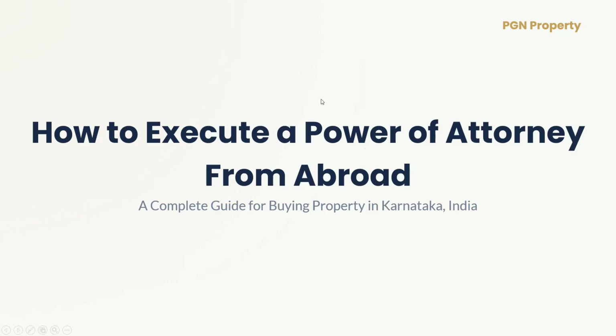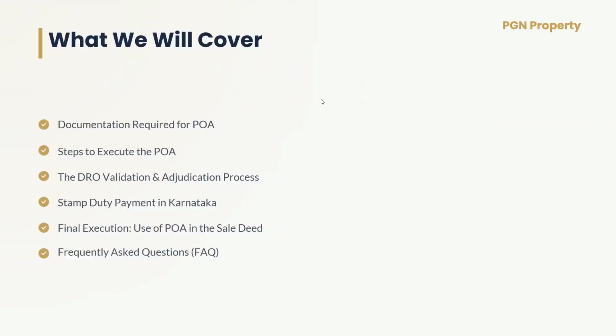Hello. Today we are going to see how to execute a power of attorney from abroad for buying a property in Karnataka. In this video, we are going to cover the following topics. Those are documents required for POA execution, steps to execute the POA, DRO validation and adjudication process, stamp duty payment, and final execution. It means the use of POA in the sale deed registration, and a few frequently asked questions.